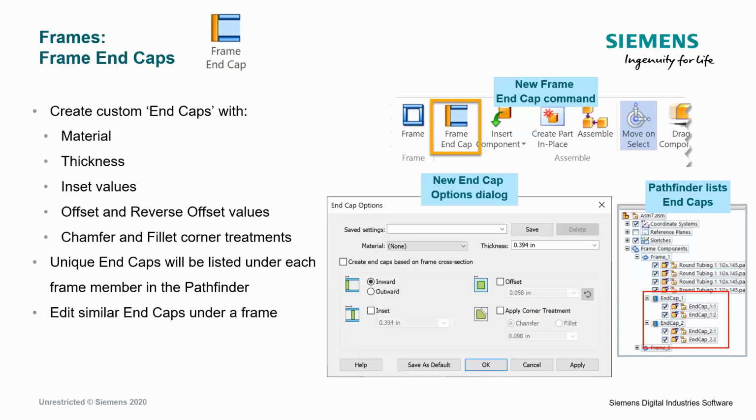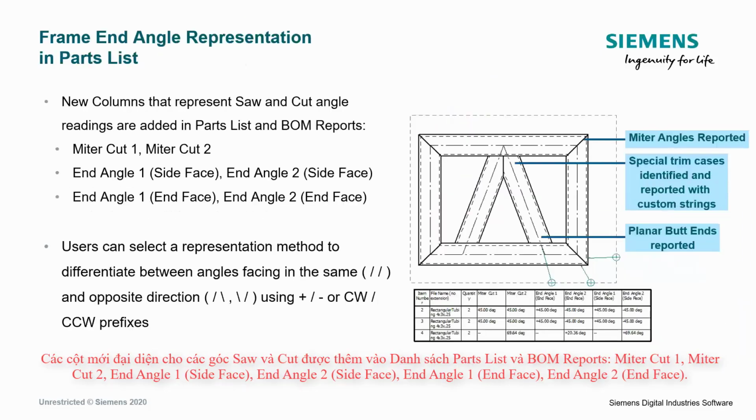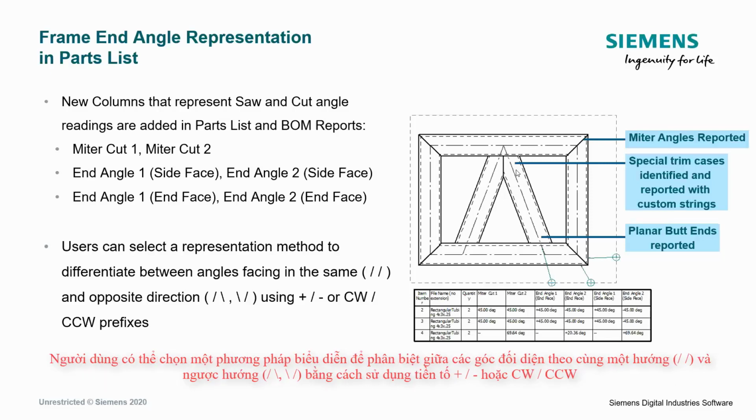And then the last thing in terms of frame enhancements that we'll talk about is just how we report the end conditions of frames, and that you can see here listed in this image. So as we talked about, sometimes you have just a standard miter corner. Sometimes you have special trim conditions where maybe you have a component that's butted up against something at a specific angle, or maybe it's also butted up secondarily to another frame member that is straight across.